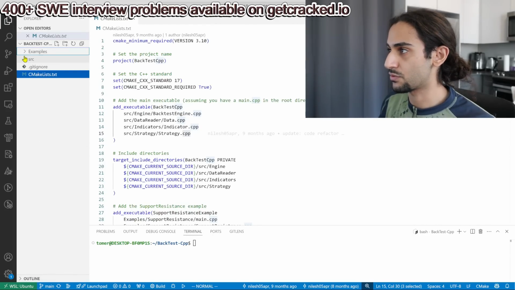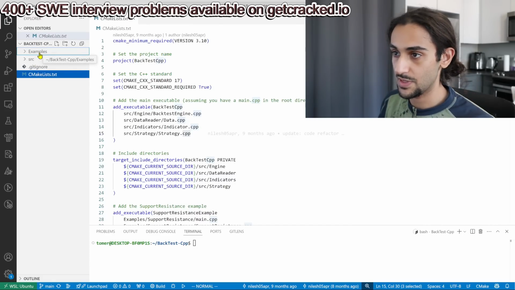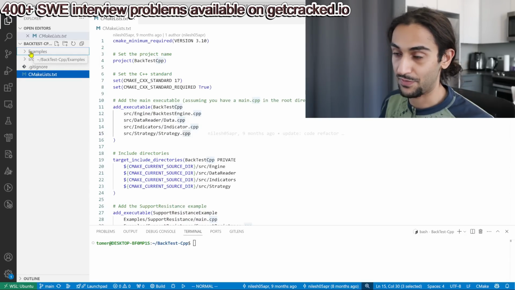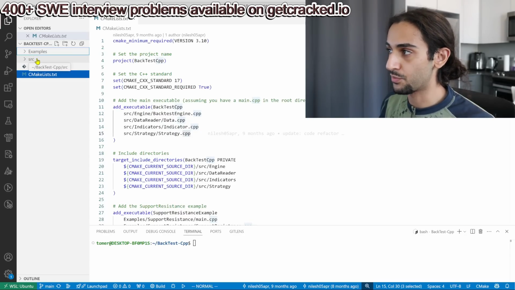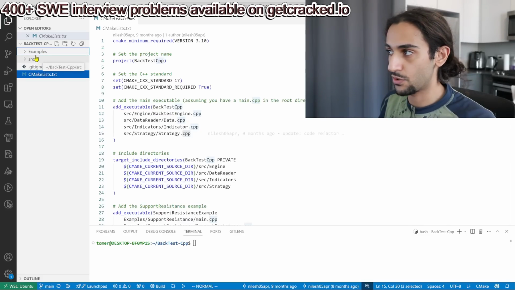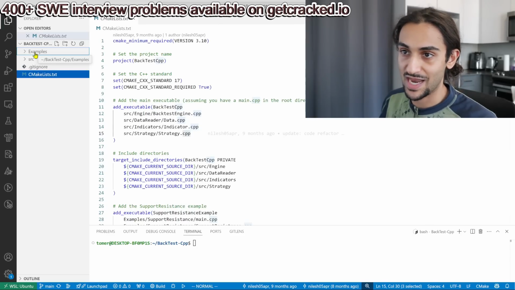Let's actually take a look at the structure. As you can see here, we have source and examples. Something immediately is off to me. There's no include directory. Now, if we have both source and examples, and the examples build off the source files, why is there no library that the examples can target and link against? Why is there no include directory that would serve that exact purpose?